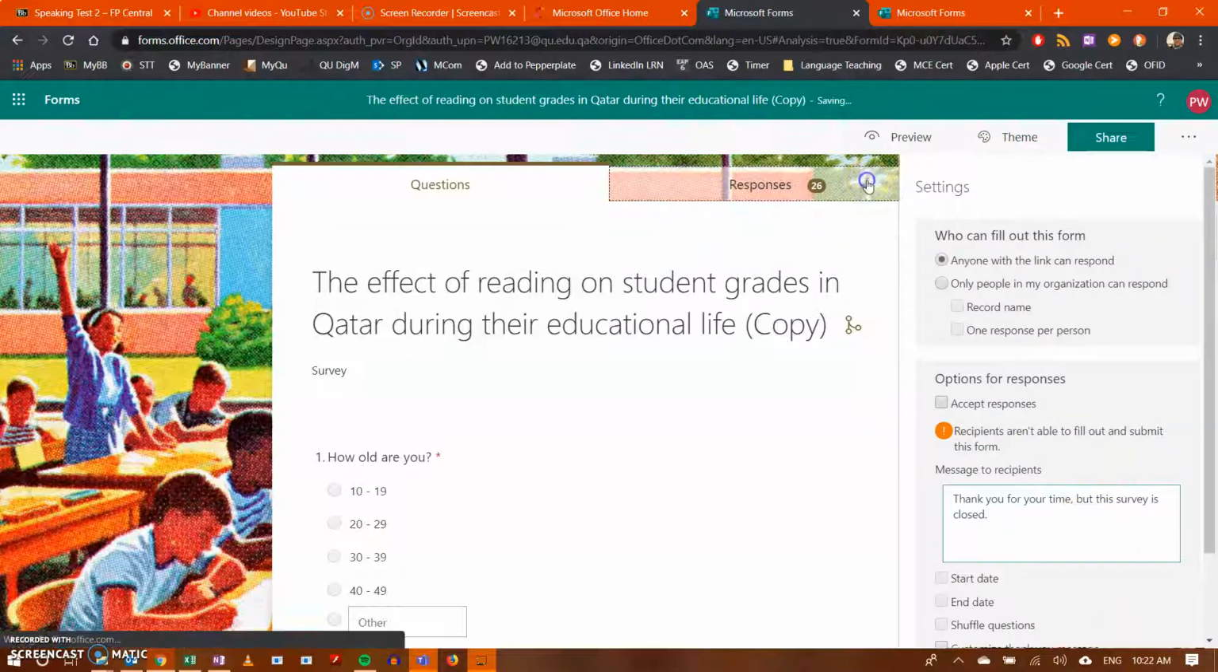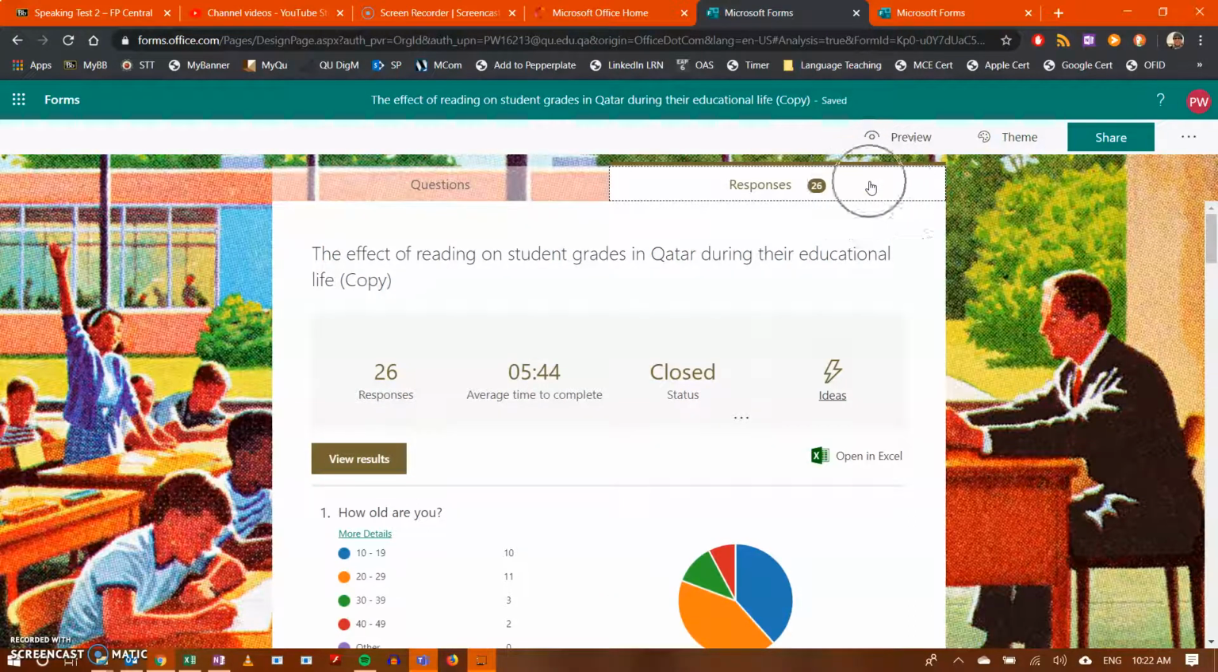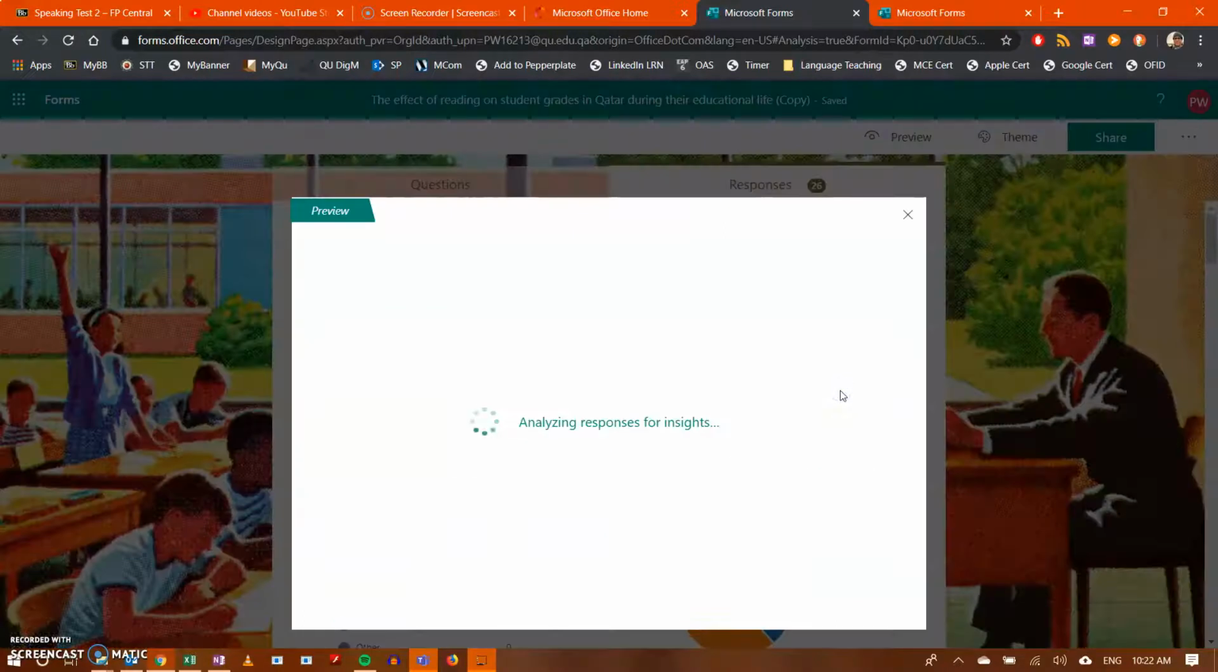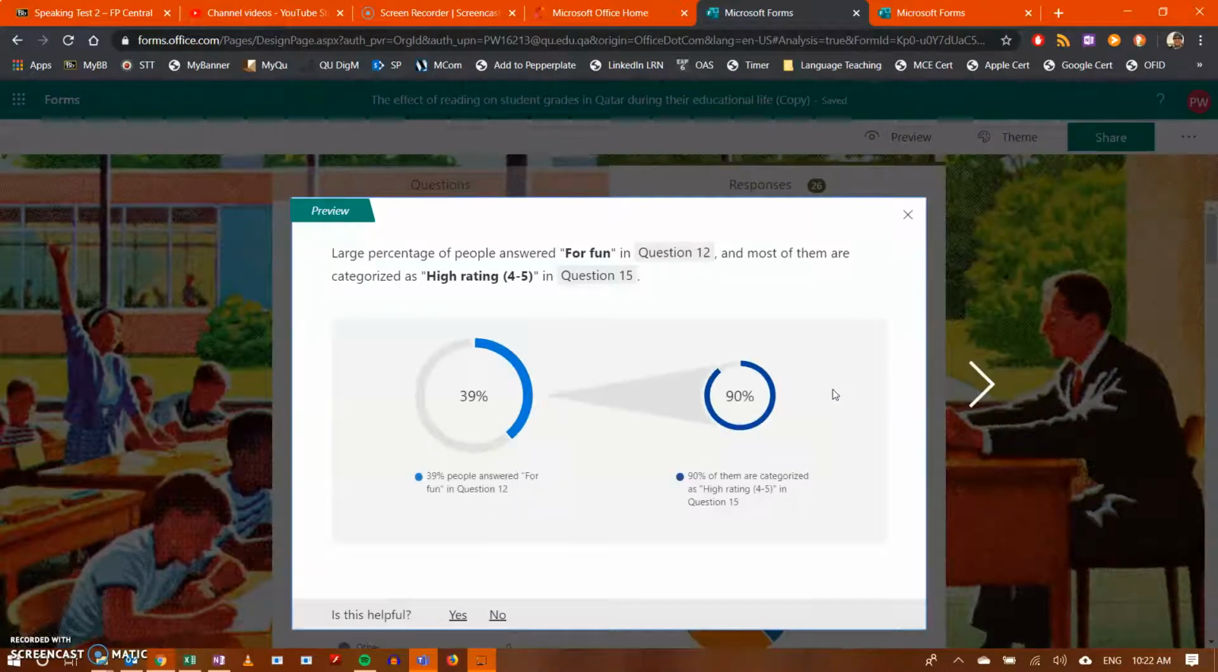Then, now that it's closed, come up and you can click Responses. Microsoft Form tells us a lot about this information. Here's my title, here's the amount of responses I got, how long it took most people to do it, and what's the current status. I can click Ideas, and it's going to analyze a bit of it for me. So, a large percent of people answered for fun in question 12, why did you start reading? And most of them are categorized as high rating.